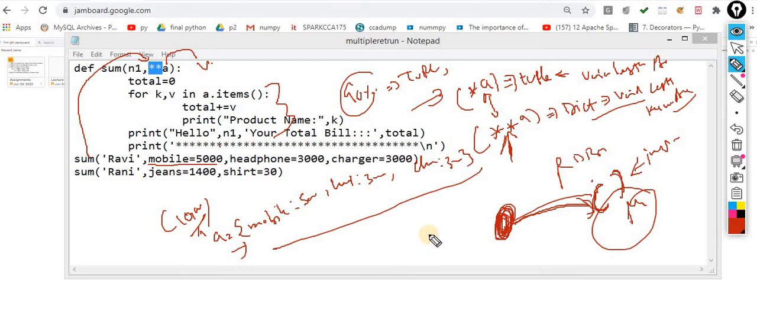Sorry, from tuple could be from where? Dictionary. From where? Which way are we going to get the data? How do we know?